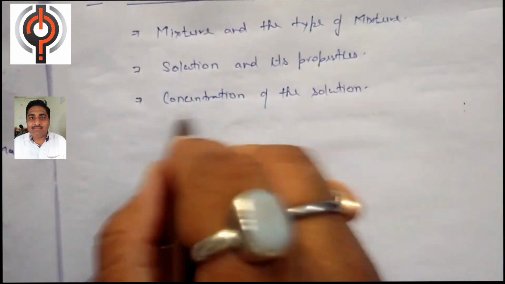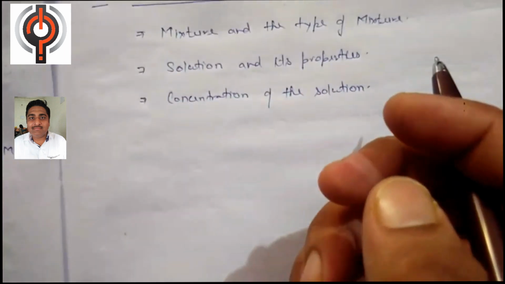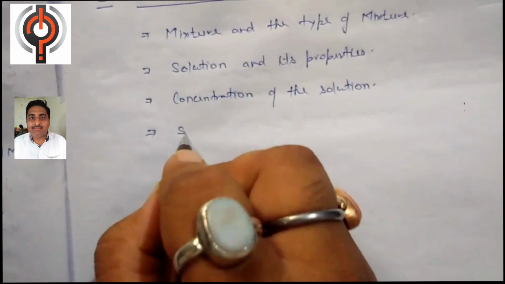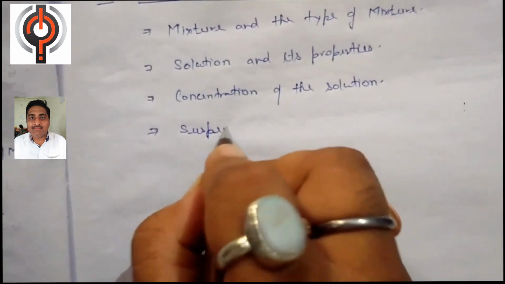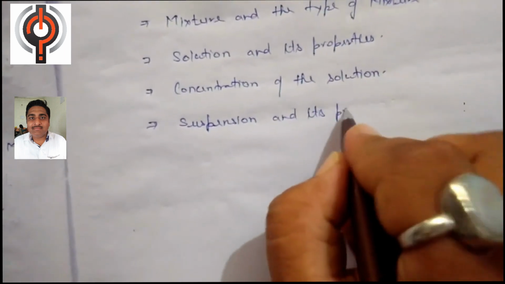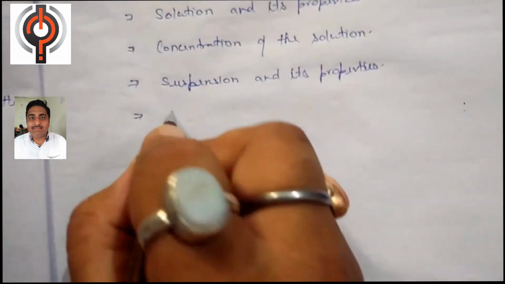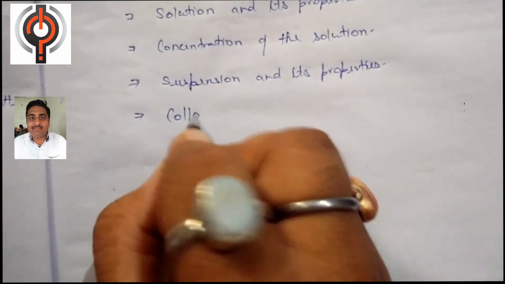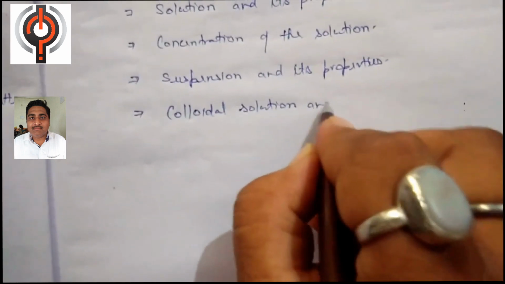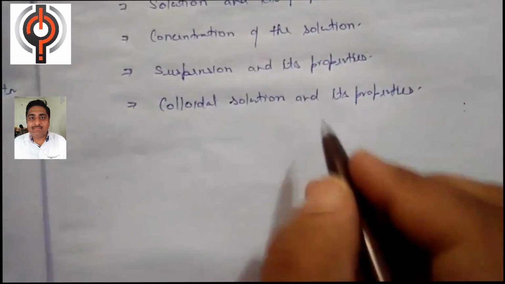In this topic we will discuss the mass by mass percentage, volume by volume percentage, mass by volume percentage, okay. Then we will discuss what is suspension. It is another type of mixture, okay. What is suspension and its properties. After this we will discuss another very important topic known as colloidal solution and its properties.